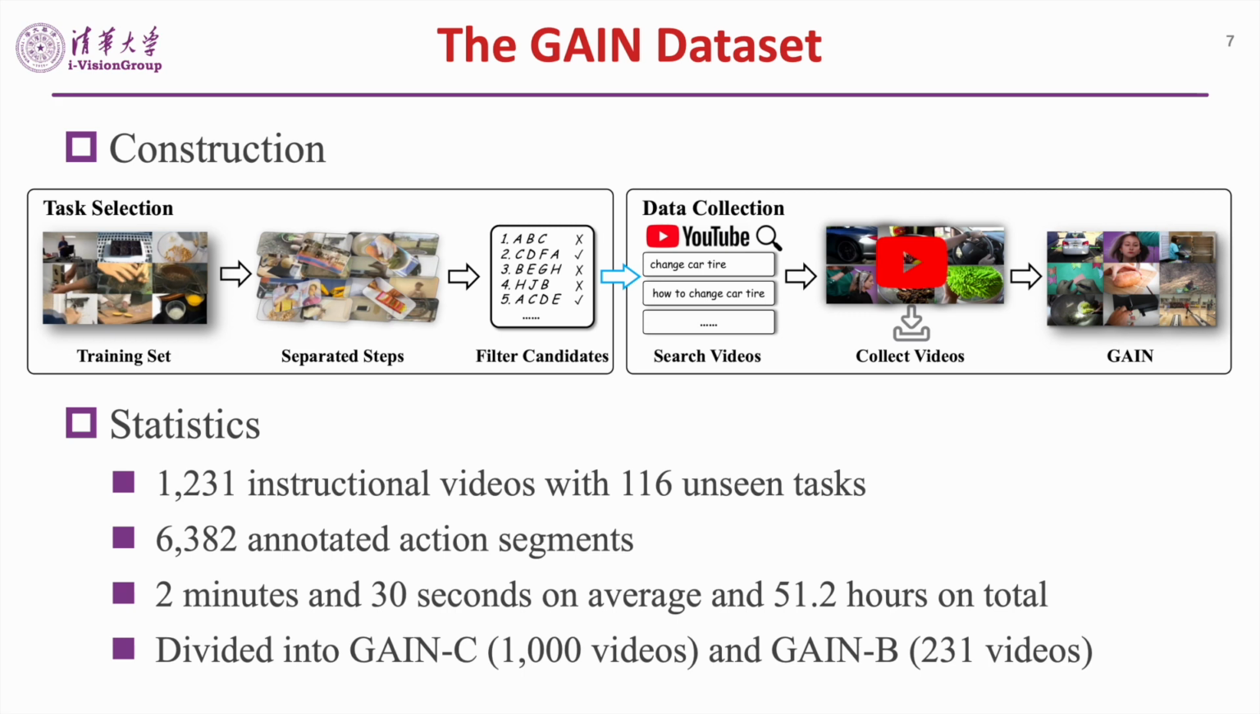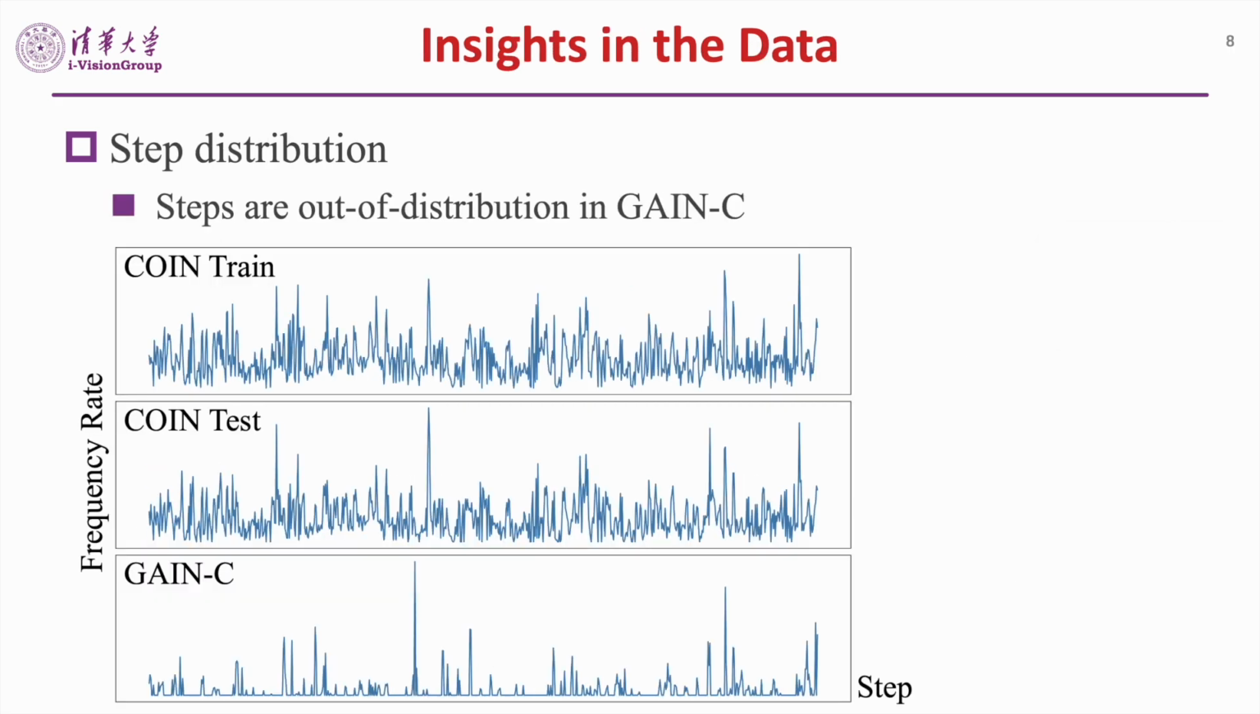As for the statistics, GAN consists of more than 1,200 instructional videos related to 116 unseen tasks. It is divided into 2 splits as counterparts of the COIN and Breakfast datasets, and we name them GAN C and GAN B respectively. This figure of step frequencies shows the insights in the data. Step distributions of the COIN training and test set are similar, but they are different from the one of GAN C.